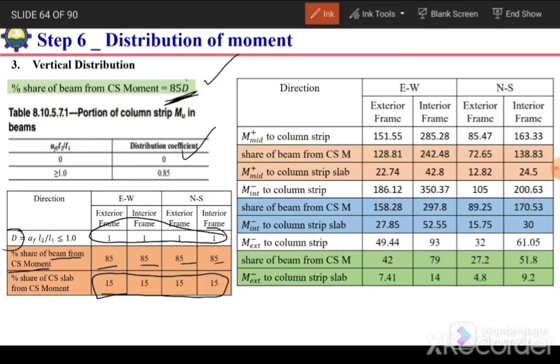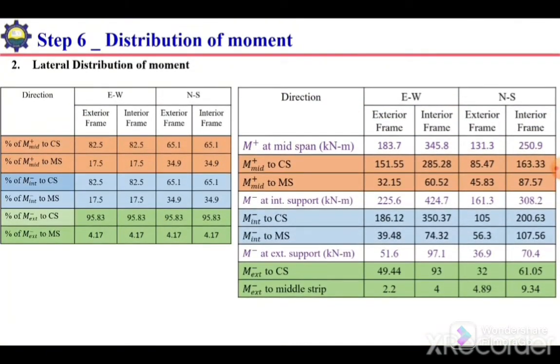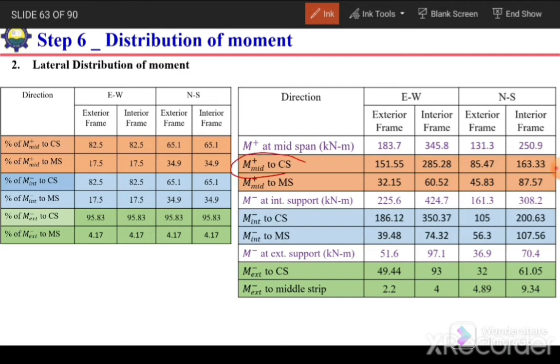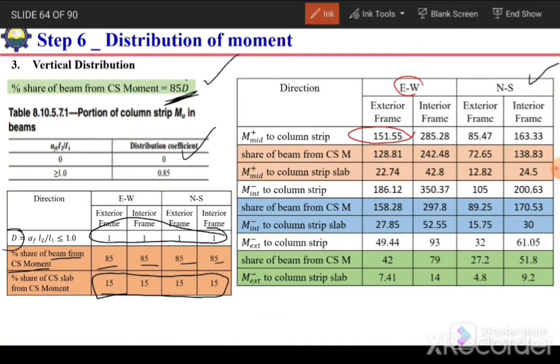Once we have these percentages, we can now convert the column strip moment to column strip slab moment and beam moment. In this table I have mentioned the lateral distribution. We have the column strip moment for east-west direction exterior frame, 151.55. So we can verify this. For positive moment, column strip moment is 151.55. Go over here, the share of beam from this column strip moment.